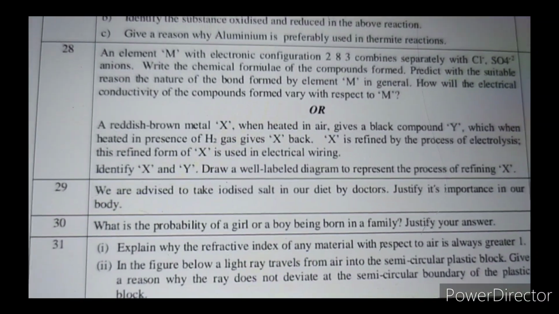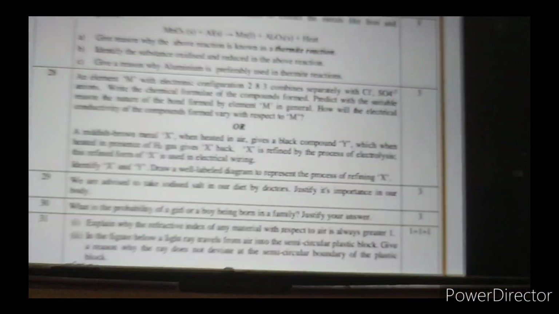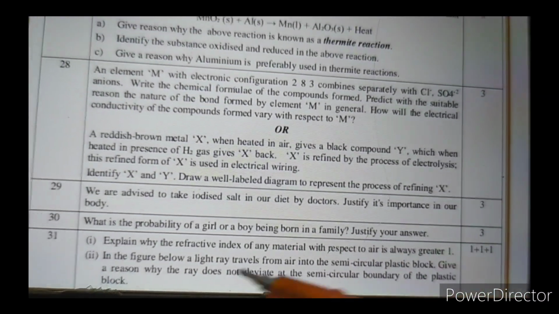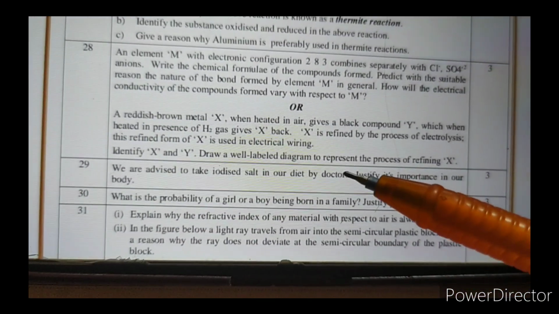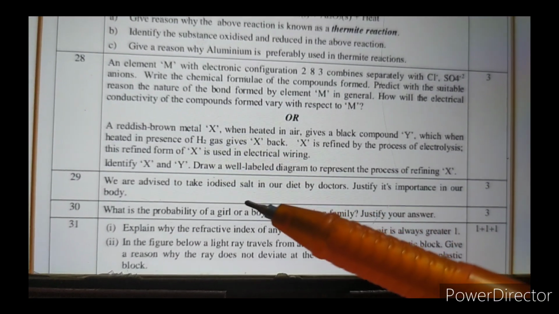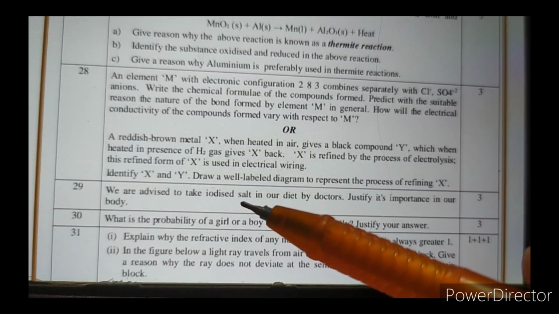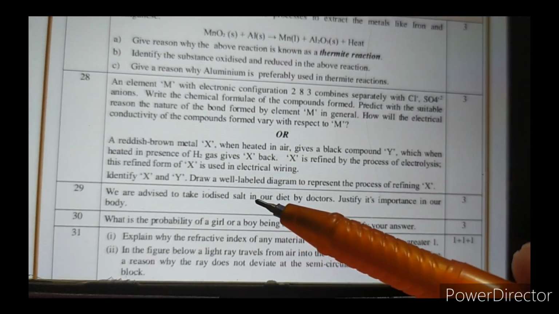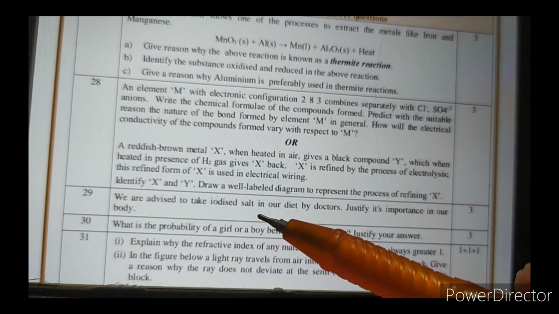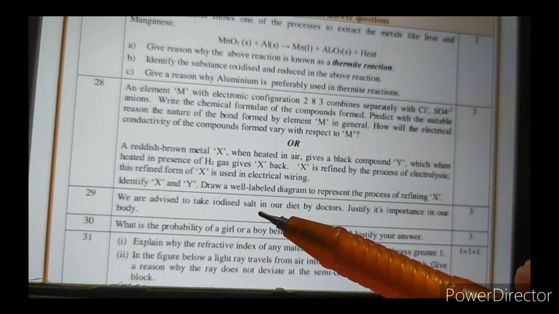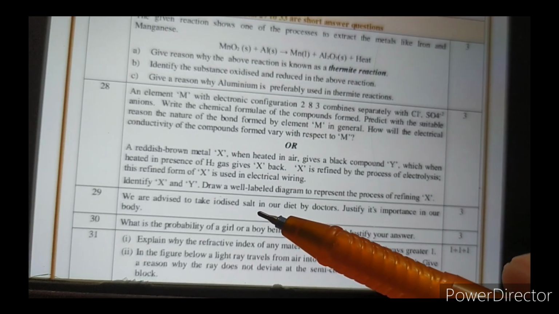The next question is, we are advised to take iodized salt in our diet by our doctors. Justify its importance in our body. Now iodized salt obviously contains iodine, and iodine helps in the production of thyroxine hormone in our body, which helps in regulating the metabolism of carbohydrate, protein and fat in our bodies.